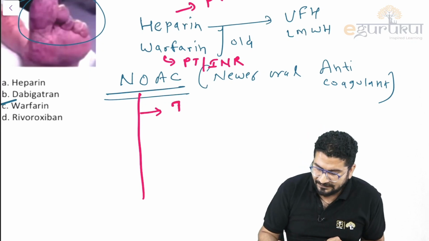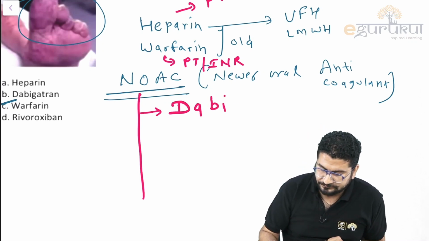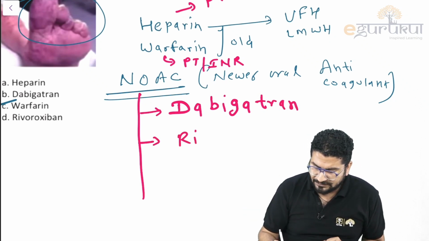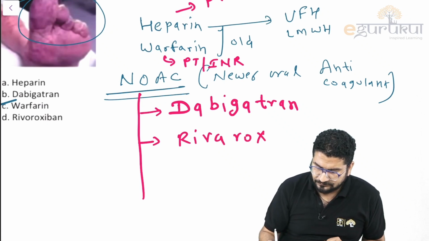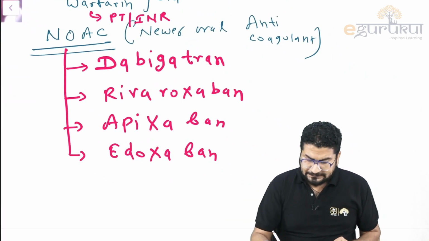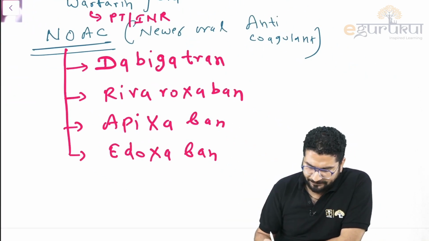So we have drugs like dabigatran. There is no monitoring needed, so patient can take this at home. We have dabigatran, we have rivaroxaban. We can have apixaban. There will be edoxaban. So understand this: dabigatran, rivaroxaban, apixaban, edoxaban.